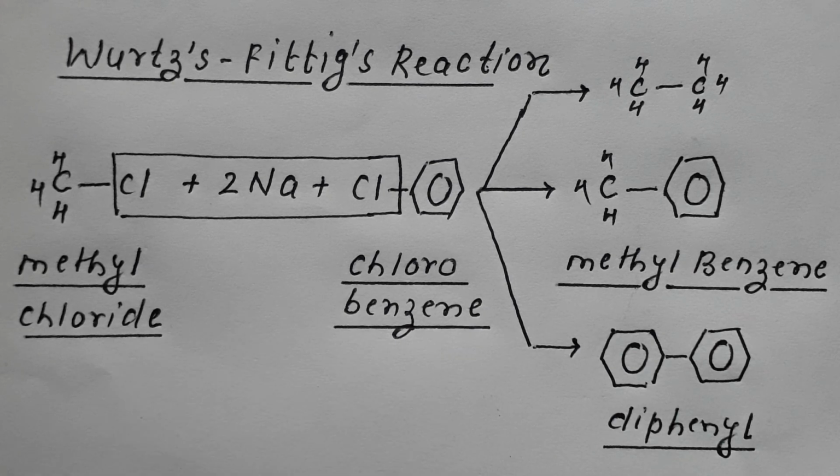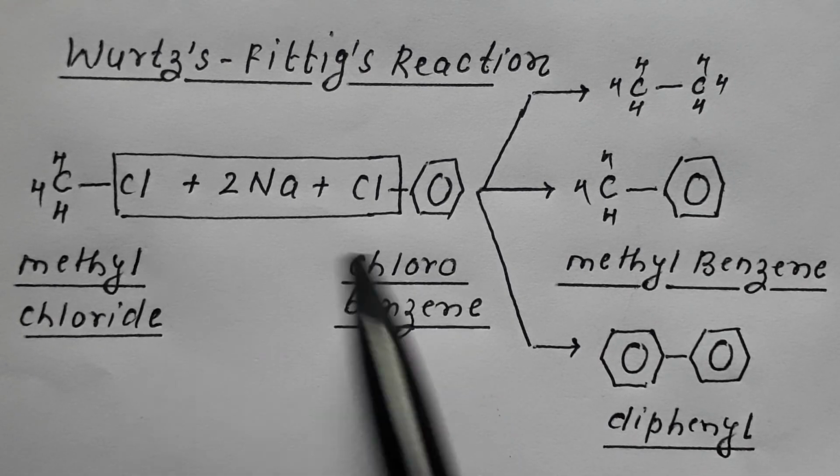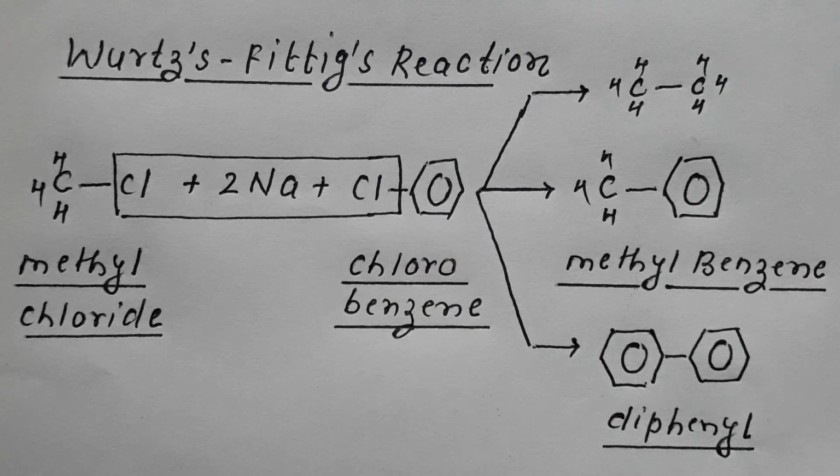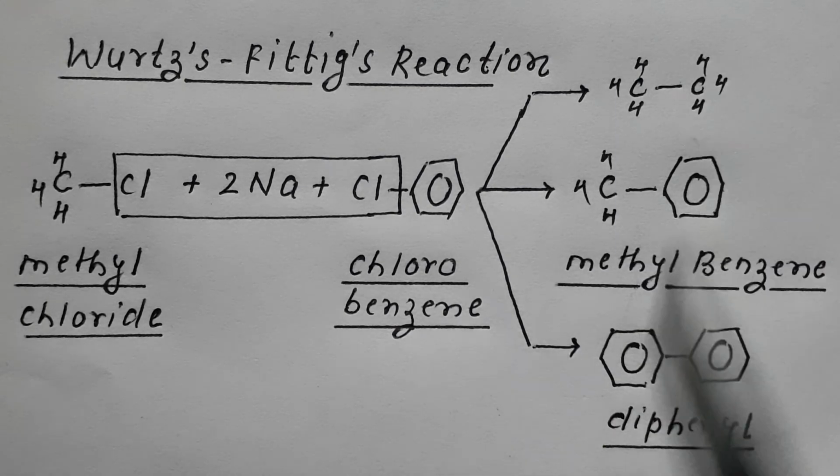So when only haloalkane is used, it is the Wurtz reaction. When only haloarene is used, it is called Fittig's reaction. But if a mixture of the two is taken, it is termed the Wurtz-Fittig reaction, resulting in a mixture of these compounds. But methyl benzene is the major product.